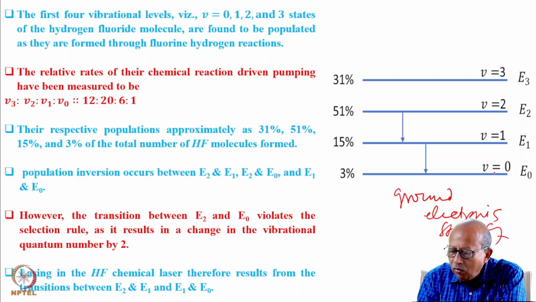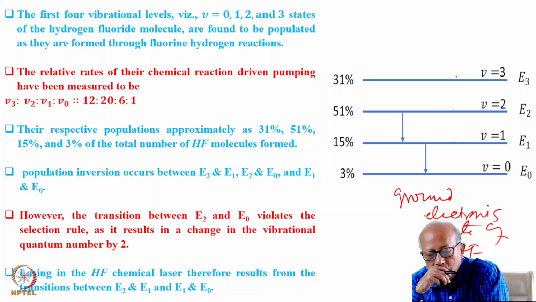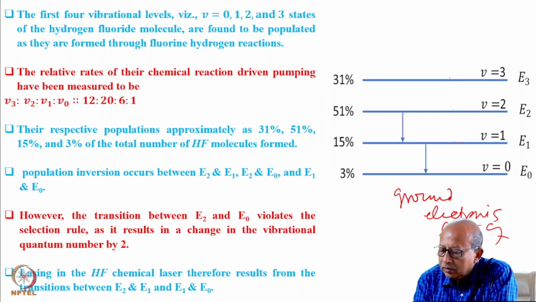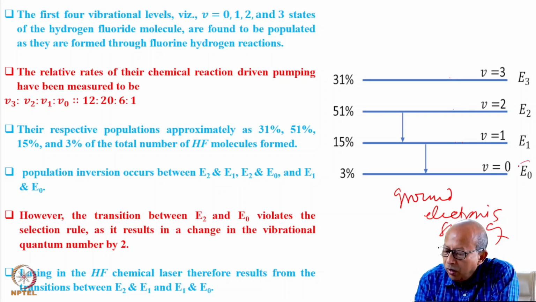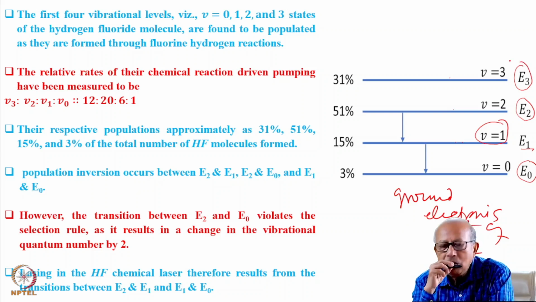And in this ground electronic state, these are a few vibrational states which have been shown. So this is the ground vibrational state. This is the first vibrational excited state, which we call E1. Then V equal to 2, which we call E2. Then this is V equal to 3, which we call E3.